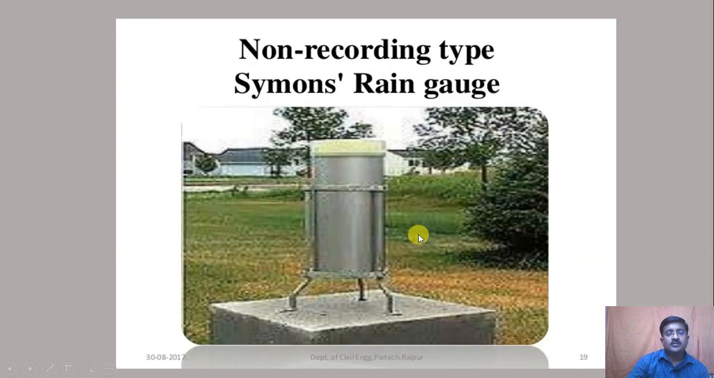You can see a pictorial view of a non-recording type of Simon's rain gauge. It should be situated away from any obstruction in a free area. Now you can see that it is fixed on a stand here on a concrete block, and inside that the funnel is provided here. At this particular part, a bottle is there.